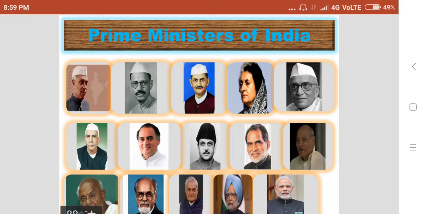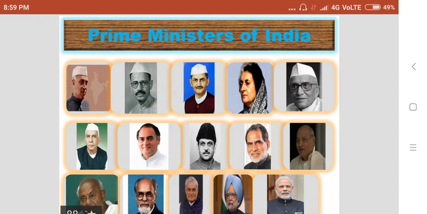After his tenure, Gulzarilal Nanda became the temporary Prime Minister of India for a limited term, and after that, Lal Bahadur Shastri became the Prime Minister of India. After his death, once again Gulzarilal Nanda became the temporary acting Prime Minister. After that, Mrs. Indira Gandhi, the daughter of Jawaharlal Nehru, became the first woman Prime Minister of India.